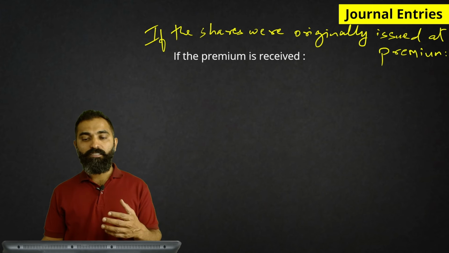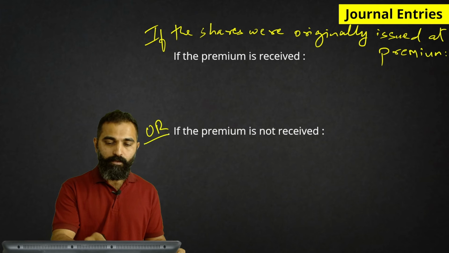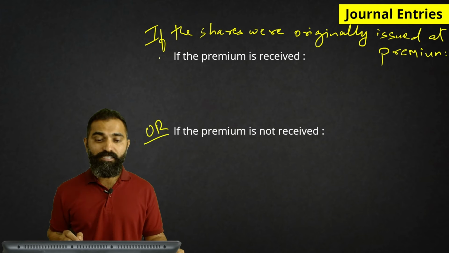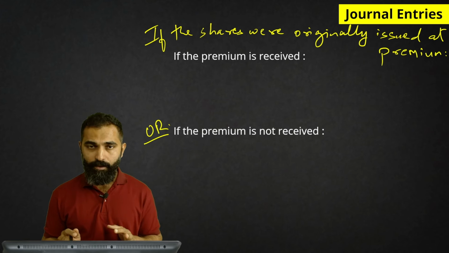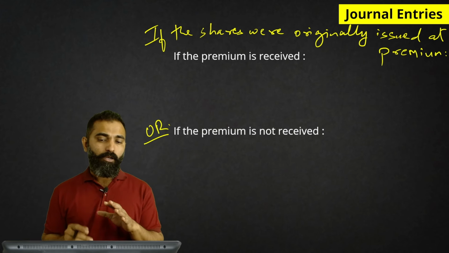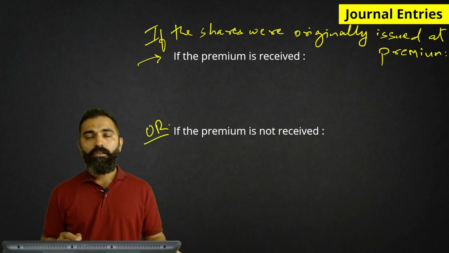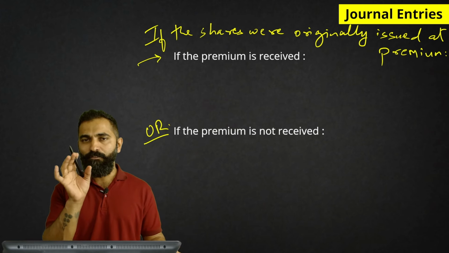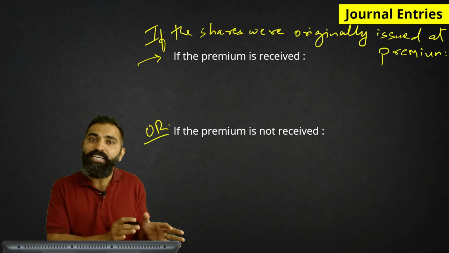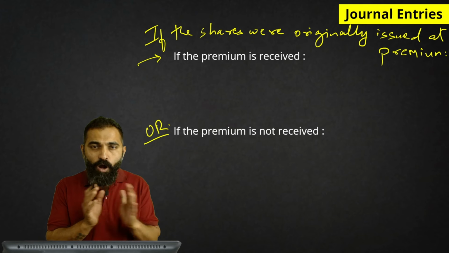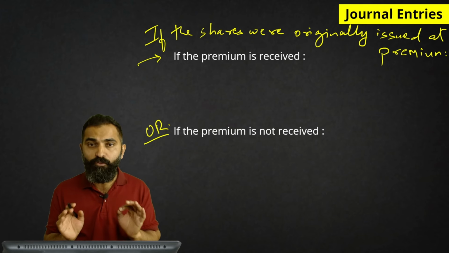So now when the shares are being forfeited, there are two possibilities. One, if the premium is received, and two, if the premium is not received. Let us look at the option if the premium has already been received. If the shares being forfeited are ones on which the premium has already been received, then you need not touch the premium account at the time of forfeiture.